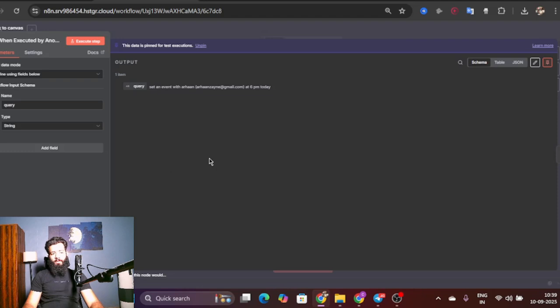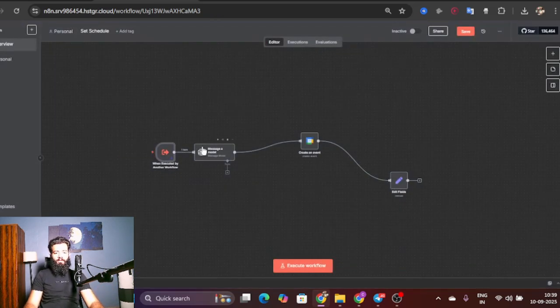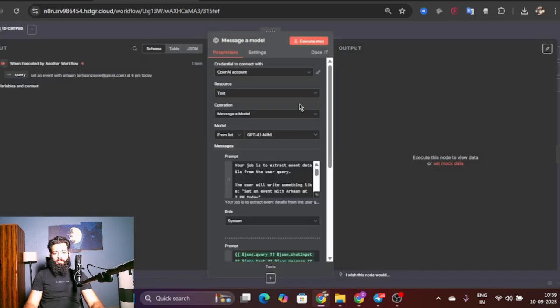Make sure that whenever you add this node, you add the fields here. You add the field by clicking on this button, but since it's already been added, I want to add another one. The name should be query. All the commands that you're going to receive are going to be under the query.